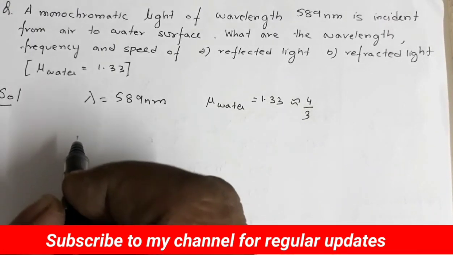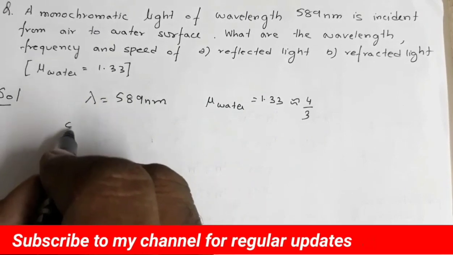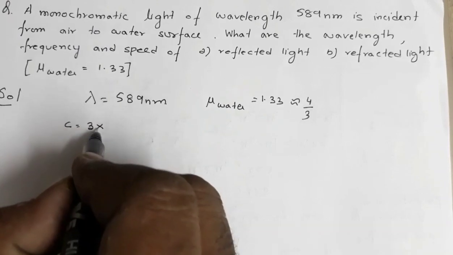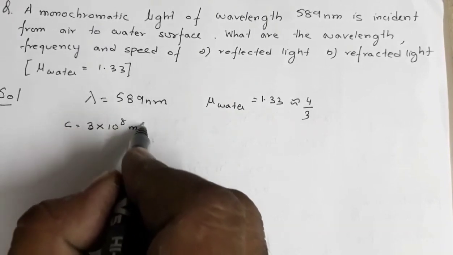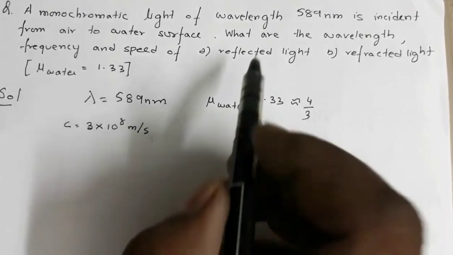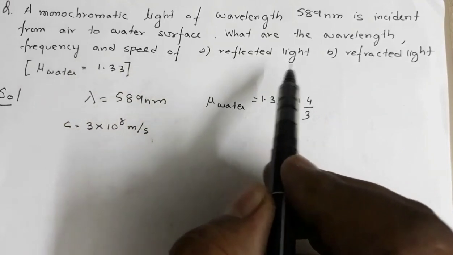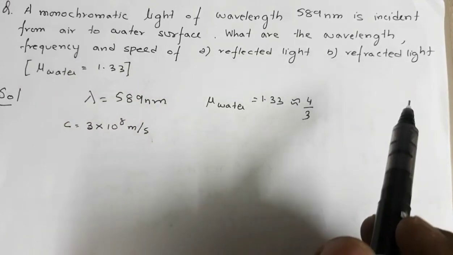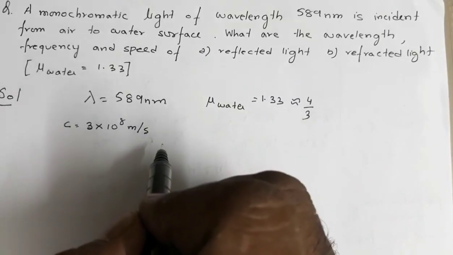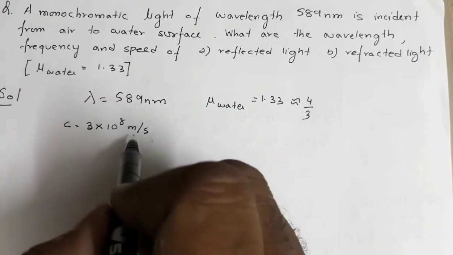Okay, now if c is the velocity of light in free space, now c is 3 into 10 power 8 meter per second. Okay, now what are the wavelength, frequency and speed of reflected light and refracted light? Okay, now speed of reflected light, it is not going to change. It is going to remain same, 3 into 10 power 8 meter per second.